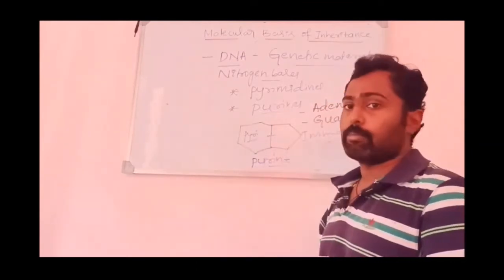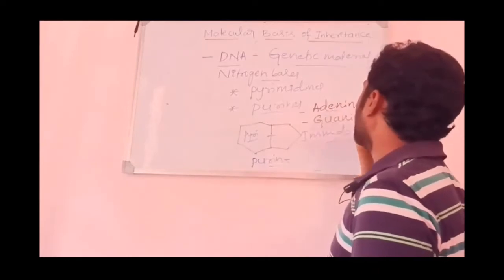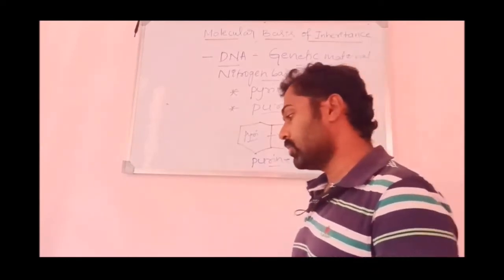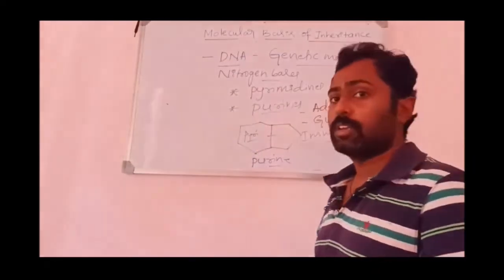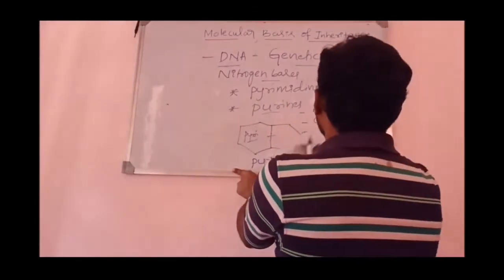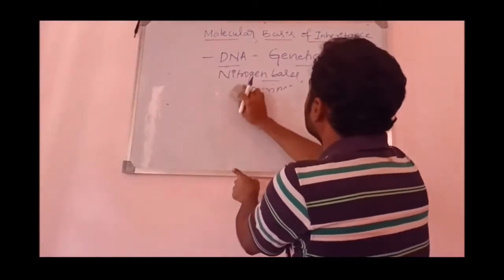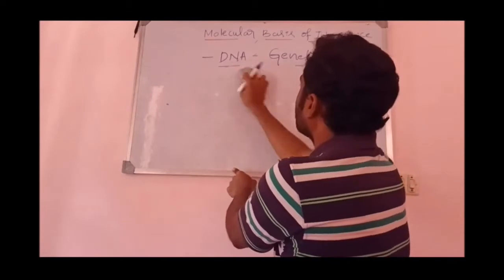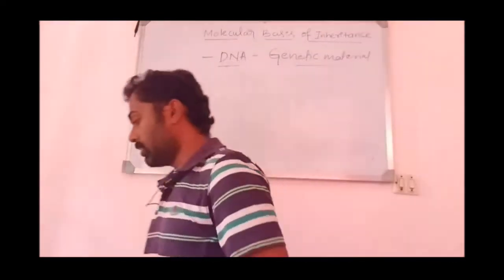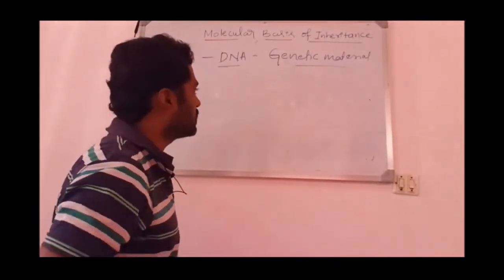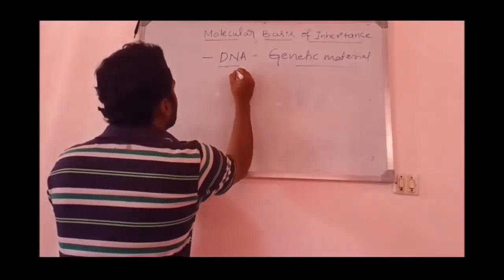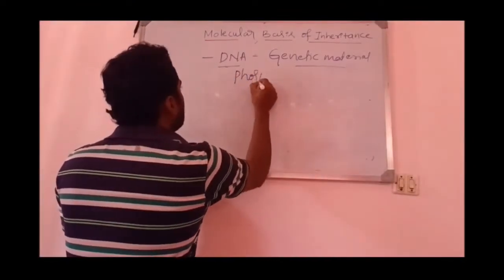The purines are double ring heterocyclic compounds, where adenine and guanine are the purines. So this is about the nitrogenous bases. Then the phosphate group is another chemical component found in the DNA. So we have covered the pentose sugar, then the nitrogen bases and the phosphate group.